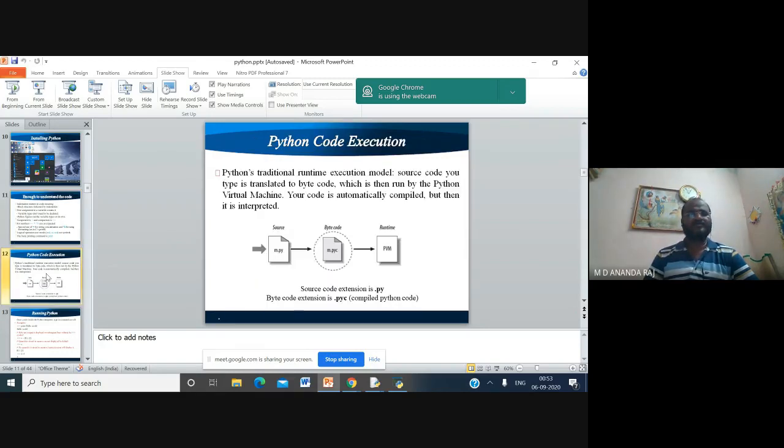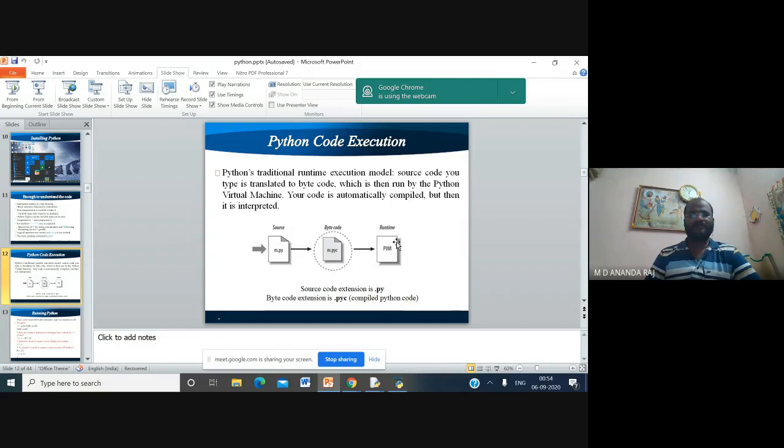Then Python code execution. Python's traditional runtime execution model: source code is directly translated into the form of bytecode, which is then run by the Python virtual machine. Your code is automatically compiled, but then it is interpreted. This is very similar to how we execute a Java program. For example, hello.java is my original source file name. That hello.java will be compiled into a file called hello.class. It is a bytecode.